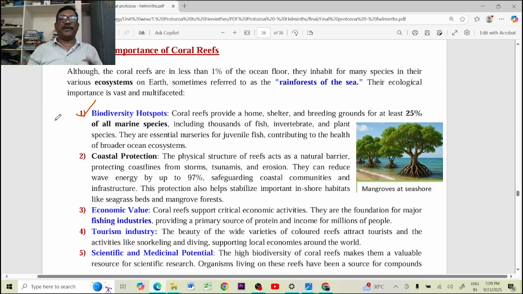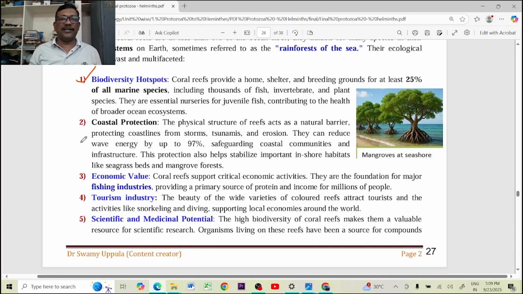They provide biodiversity. They are biodiversity hotspots. Many different types of plants and animals live in those coral reefs. Around the coral reefs in the seas and oceans, and on the coral reefs, many types of plants and animals live there. So that becomes a biodiversity hotspot. And coastal protection. The barrier reefs mainly protect the seashore from tsunamis or from the